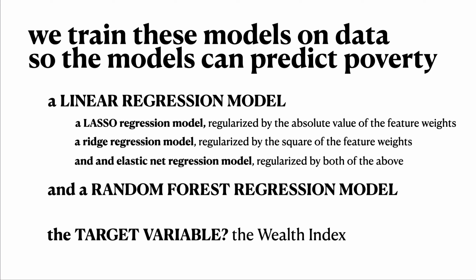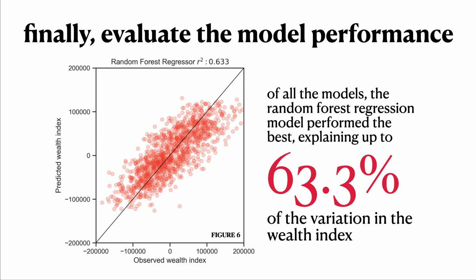In the study, we consider linear regression models and a random forest regressor. We evaluate the final model with the R-squared value to show how much of the variation of the target is explained. The best performing model can explain up to 63.3% of the variation of the wealth index.